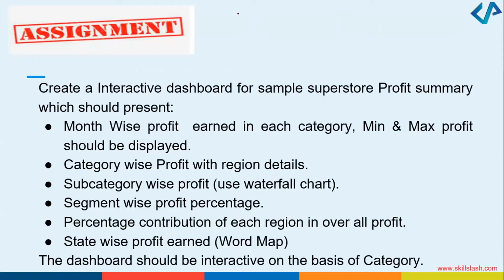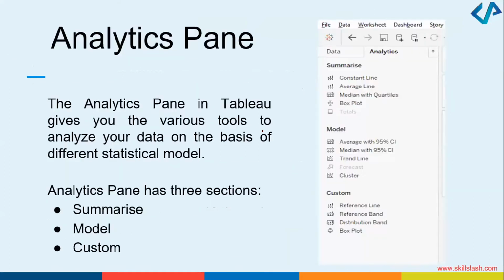Okay, now coming to the couple of last topics. How do you do the analytics, right? Maybe let's say I wanted to analyze my data on the basis of different statistical models. That can be done. How can you do that? If you go to the option of analytics in Tableau, you can see that you will have constant line, average lines, median with quartiles, your violin plots, box plots, all those will be there, right? So you can summarize, you can model, and you can customize under this analytics pane. Okay, which will be really, really beneficial.